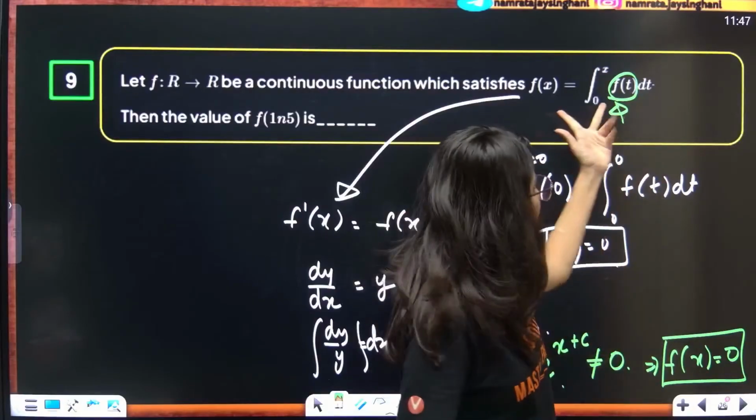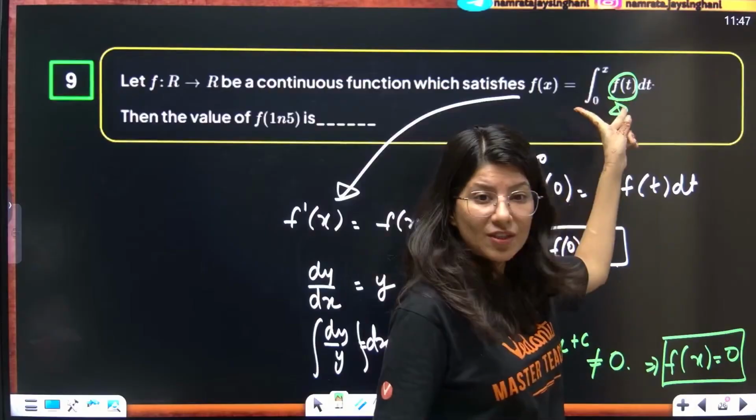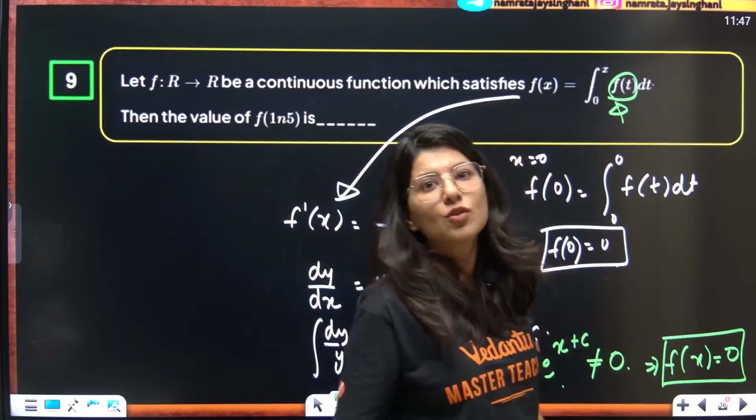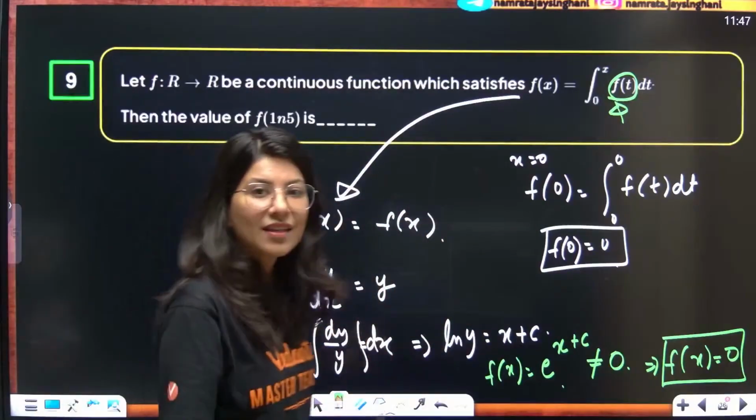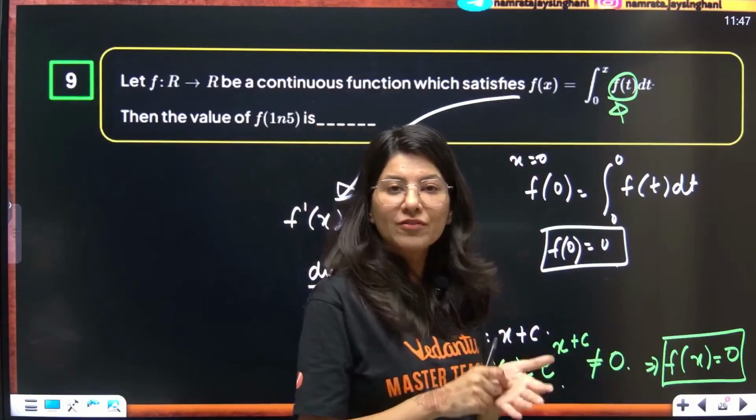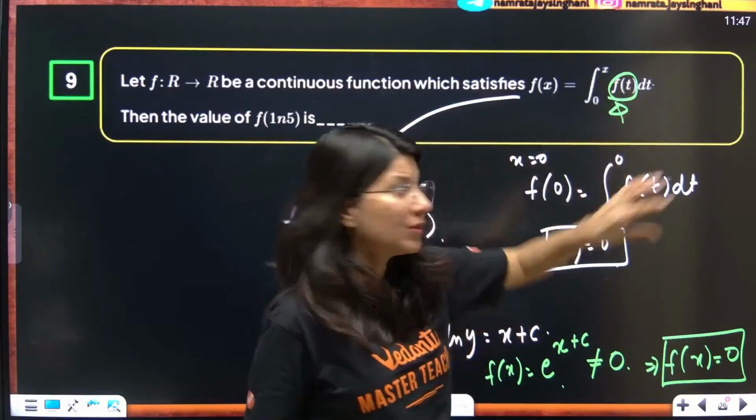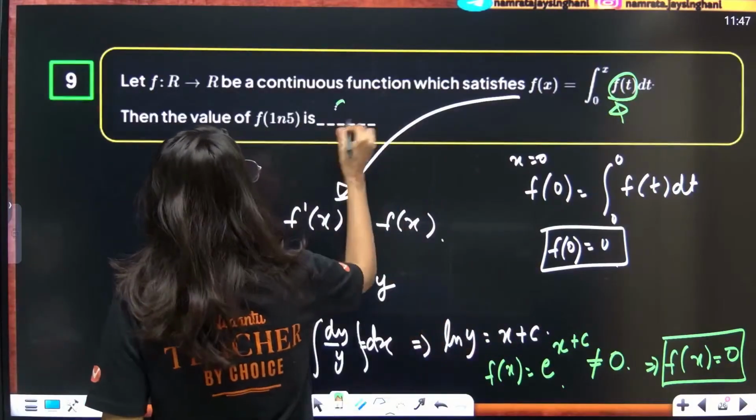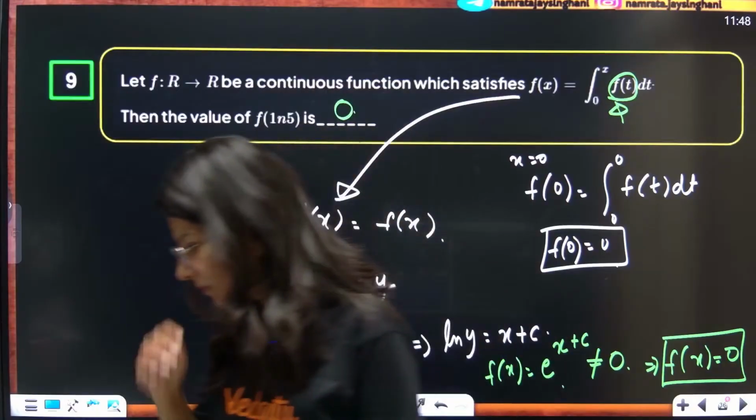Because otherwise this particular equation is becoming false. So f(t) has to be 0. The only value of f(t) which will make this equation true is f(t) equal to 0. So f(x) is 0 everywhere, and the answer will be 0. This is a good conceptual question.